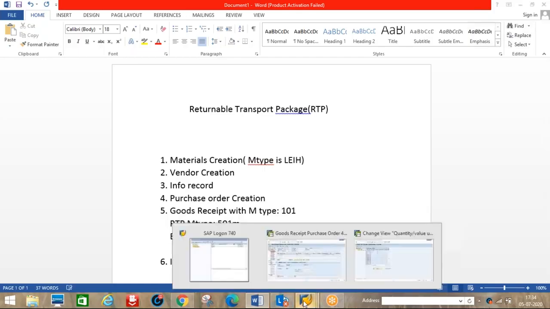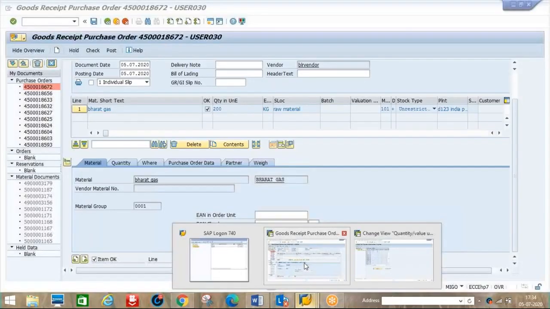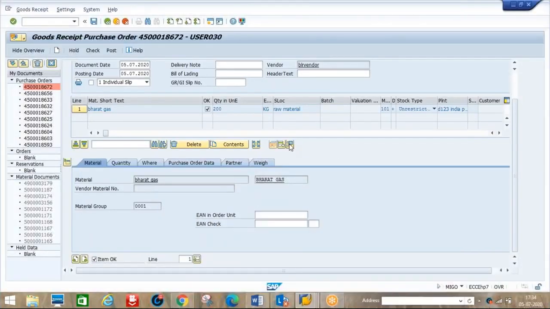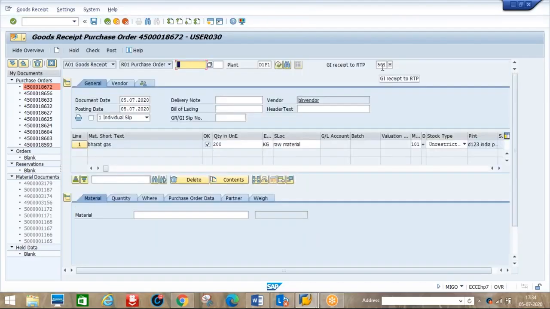See, for example, if I click here, the movement type comes automatically. See here, 501 M comes automatically. I didn't enter it because this transport equipment is linked to 501 M. Now we need to enter the material here. I cannot enter the cylinder here.